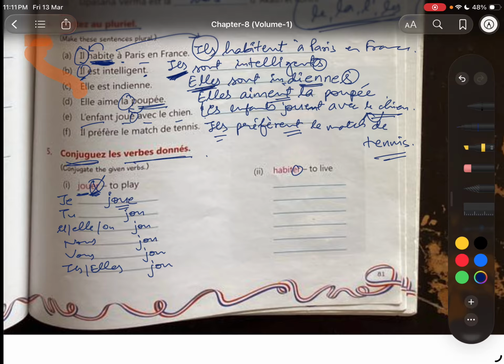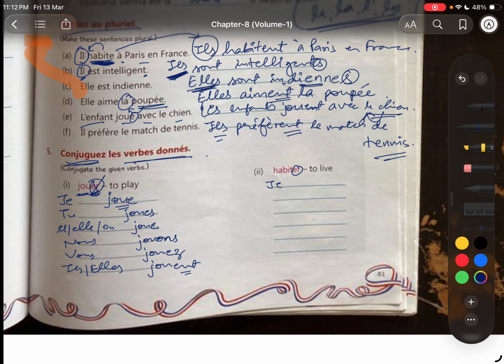With je we put E, with tu we put ES. The spellings must not be separated. E, ONS, never write OUS. Some of you guys are writing OUS. It's ONS. We never use OUS, it doesn't exist. ONS. Okay. Vous jouez. ENT plural, right? Ils, elles plural.